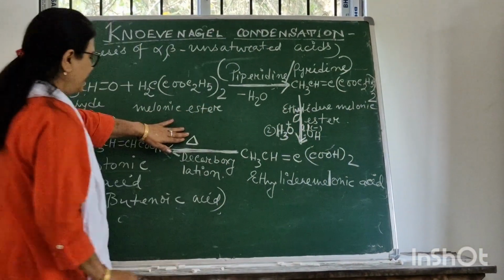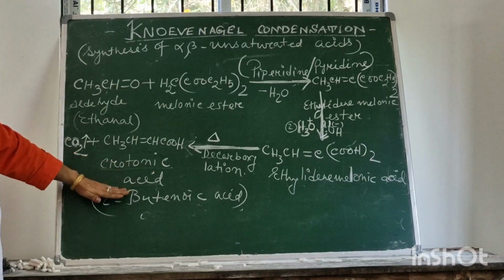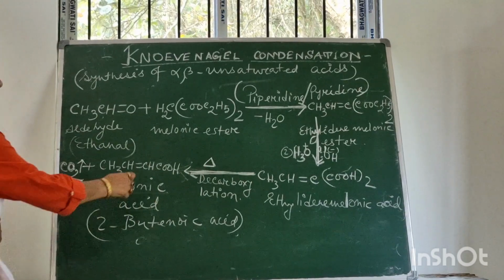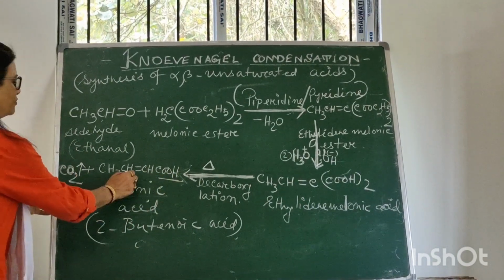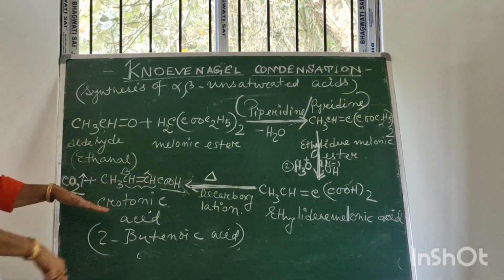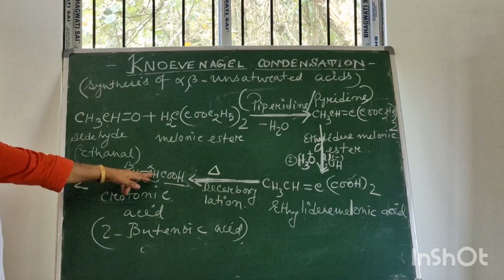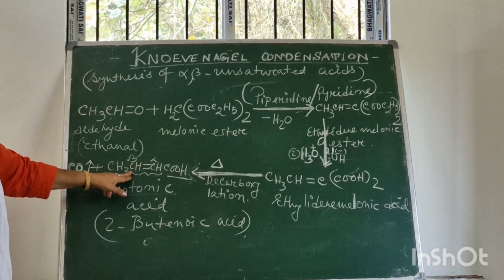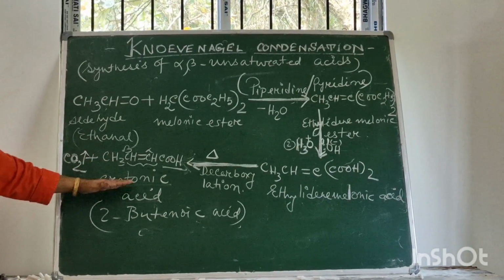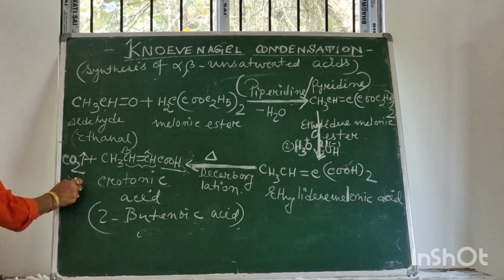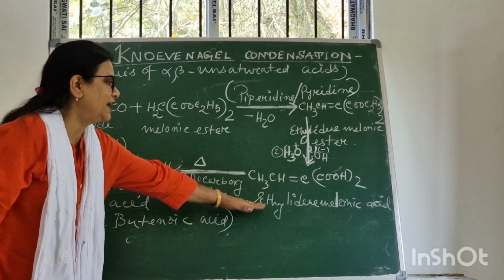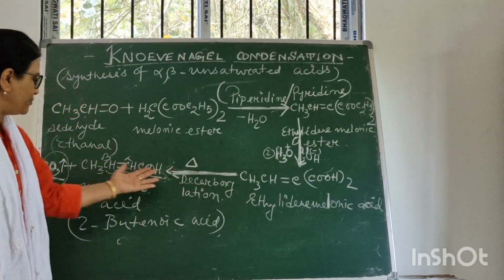This on heating gives crotonic acid, or the IUPAC name of this is 2-butenoic acid, because here this is the carboxylic group, and here this is the double bond, that means an alpha beta unsaturated acid. This is called alpha, this is called beta. There exists a double bond, so this acid is called alpha beta unsaturated acid. Here carbon dioxide is evolved, so this is also called decarboxylation. That means on heating, ethylidene malonic ester forms crotonic acid.